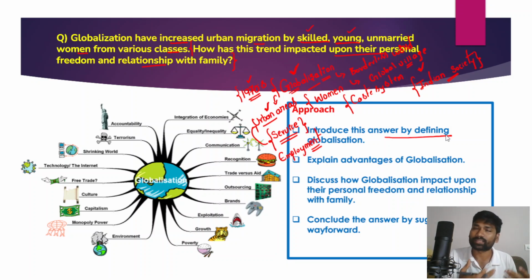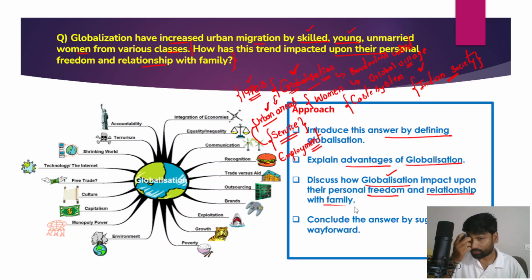Just briefly define it, and then write what the advantages of globalization are. Then you need to discuss how globalization as a phenomenon impacts the personal freedom and relationship of women with their respective family. And ultimately you have to conclude the answer by suggesting a way forward.